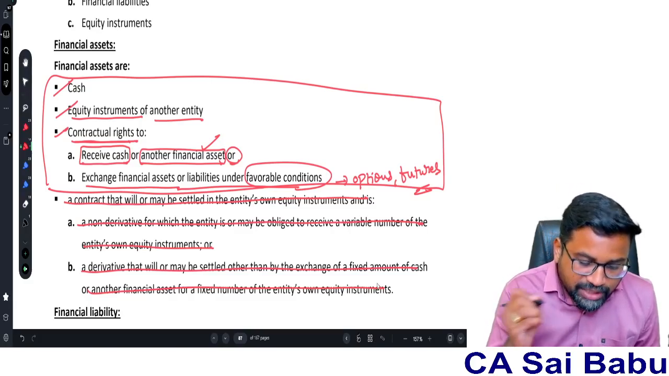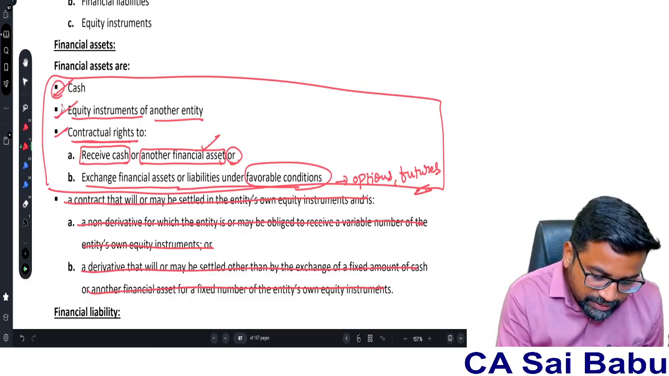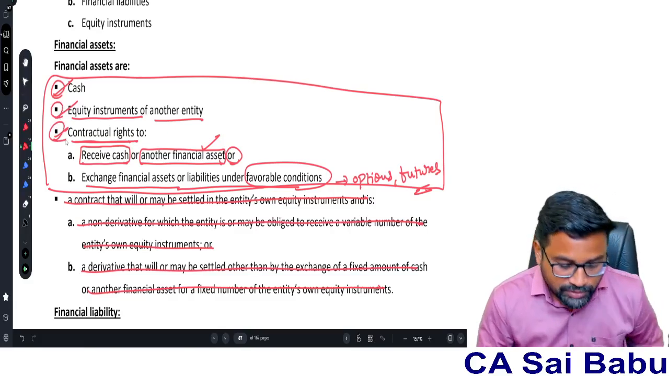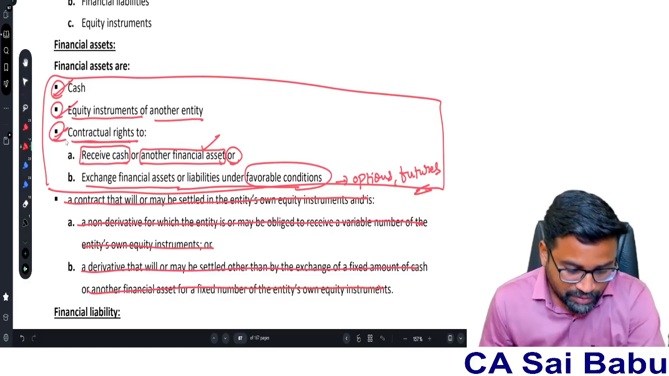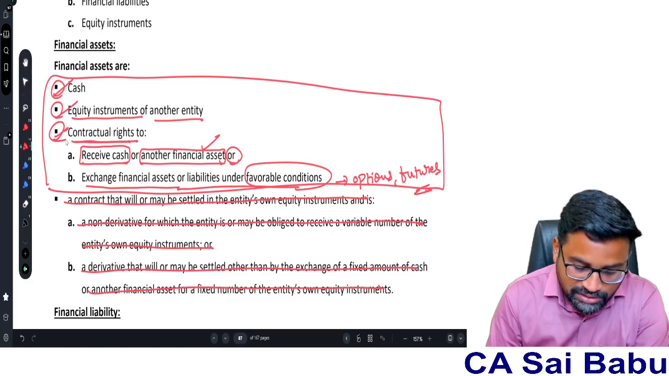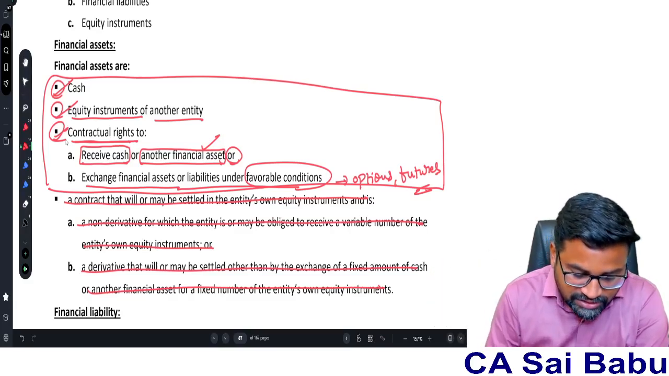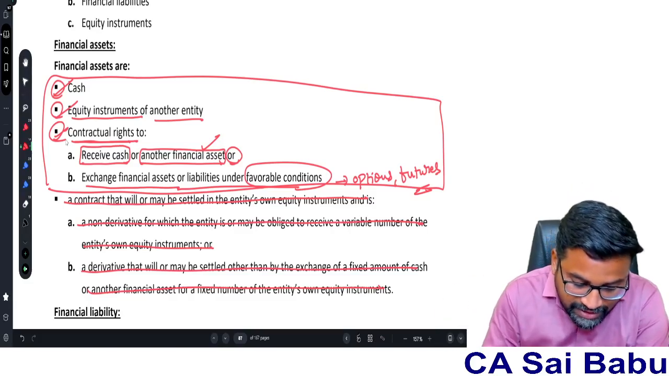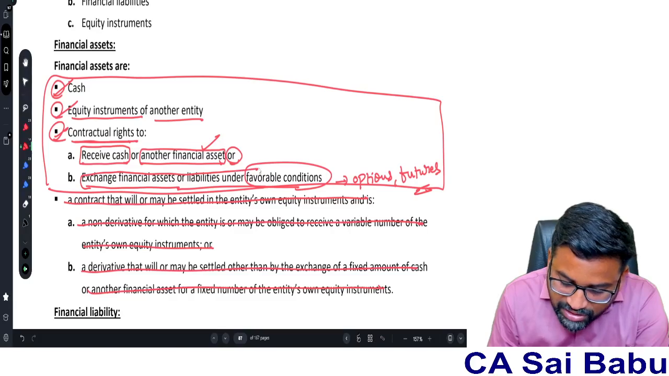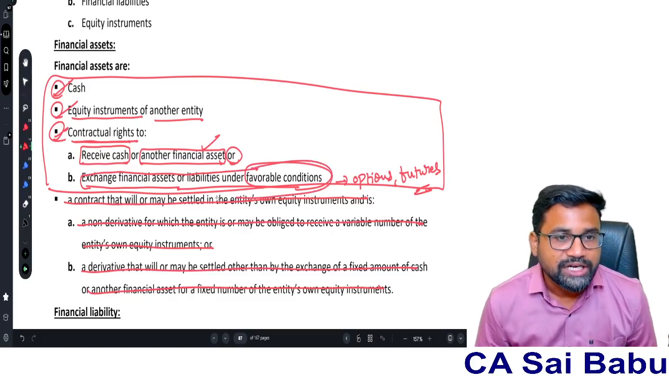So what will become financial assets? Three points you have to remember, but in the third point there are two possibilities, A or B, any one. So financial assets are cash, equity instrument of another entity, and a contractual right to receive cash or another financial asset, or to exchange financial assets or liabilities under potentially favorable conditions.